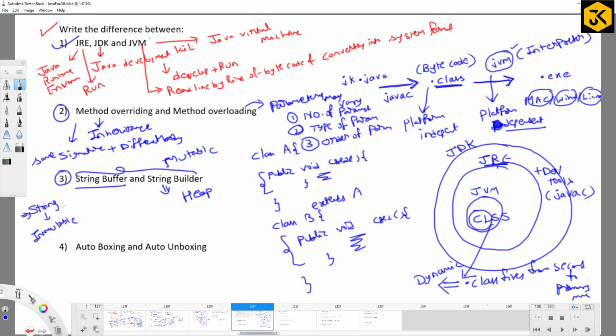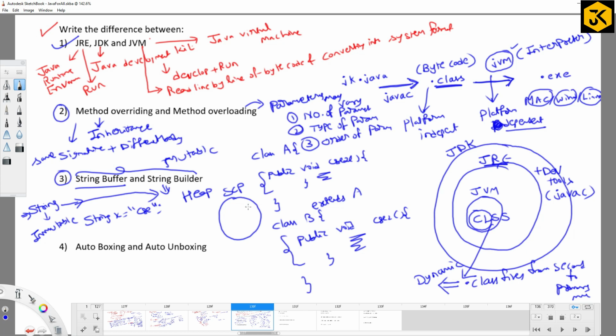When you create any kind of string with respect to an object, again, string s equal to new string, where is the memory going to be created? Heap. You have to have clarity in all concepts, right? So when you create objects for the classes, all the objects are going to reside in the heap memory. But if you create something like string k equal to CSC, what way of declaration is it? Literal way of declaration, or we can say constant way of declaration. So then the memory is going to be created in which location? String constant pool. There is a separate memory called string constant pool. Here the memory is going to be allocated for it.